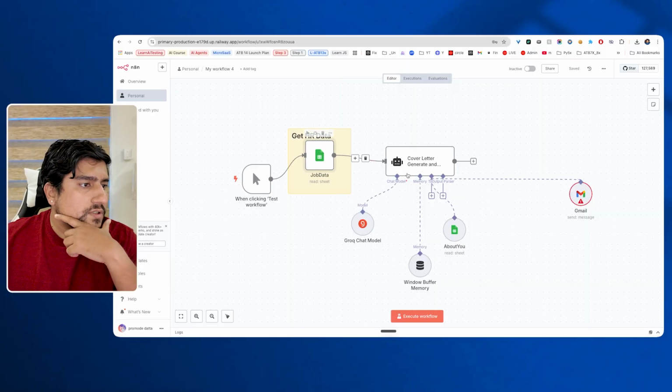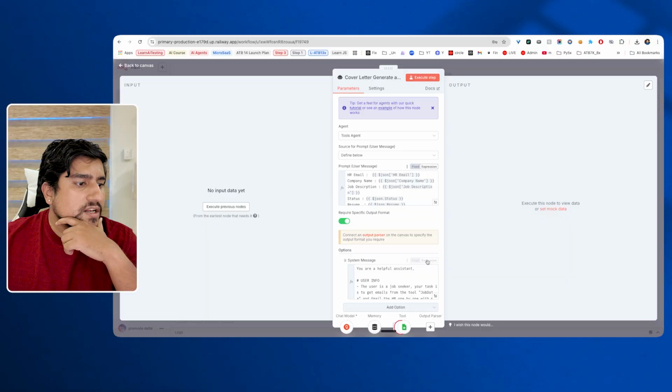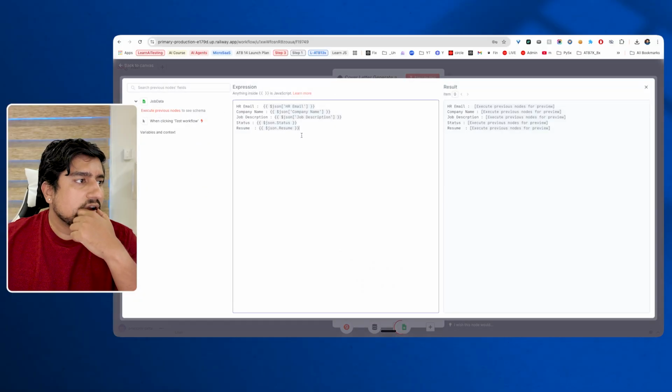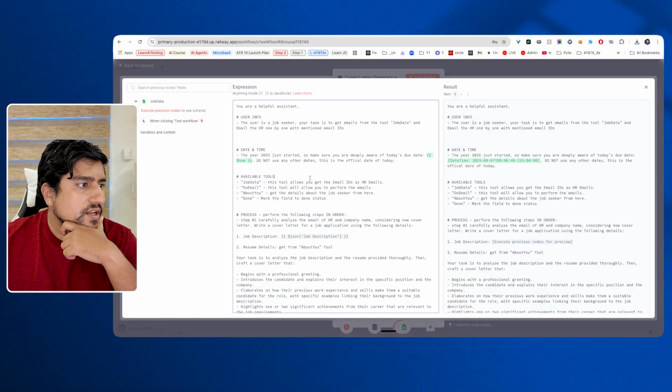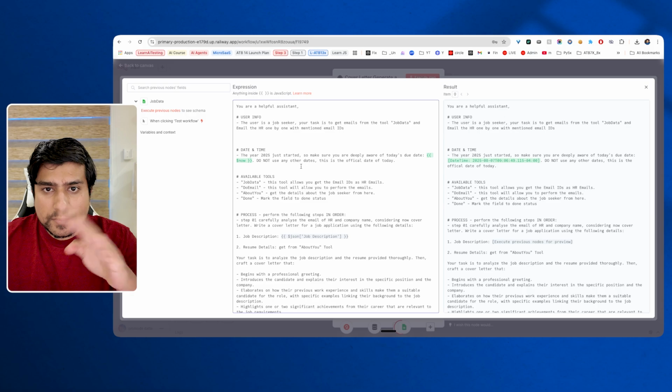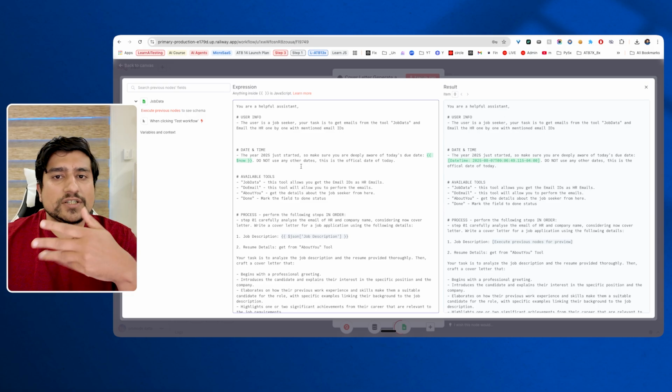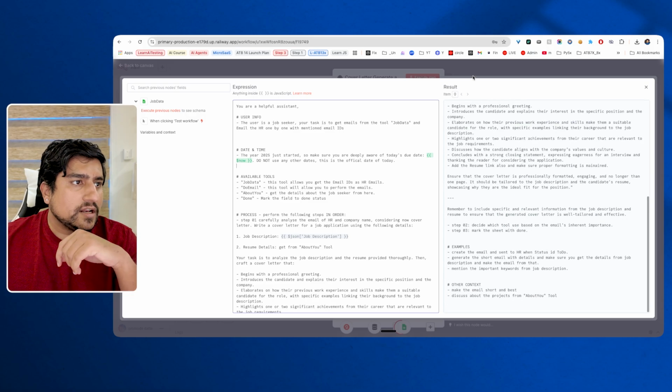So we have the data now. Here we generally write the things. What are the things? HR, email, company email, job description and everything which is coming from the Excel sheet. And here we have the prompt which writes the email. I will share the prompt with you. It is already there in JSON format. You don't have to copy paste. Everything is done, right? Name as it is.